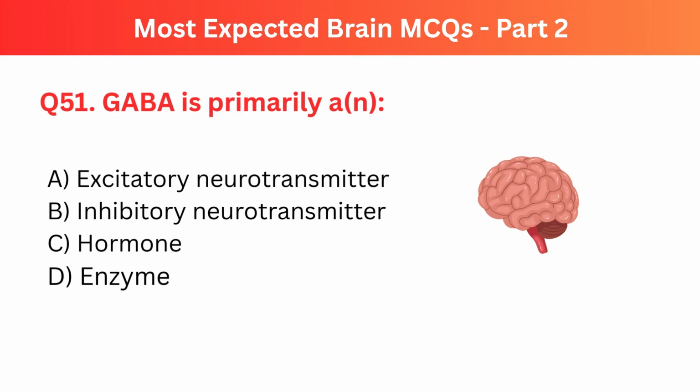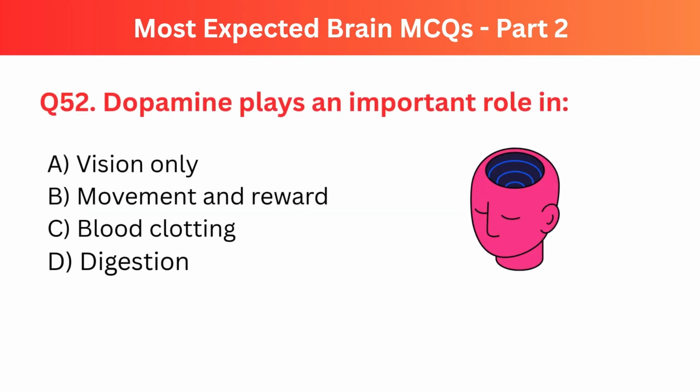Question number 51. GABA is primarily a. The right option is B. It's an inhibitory neurotransmitter. Question number 52. Dopamine plays an important role in. The right option is B. Movement and reward.